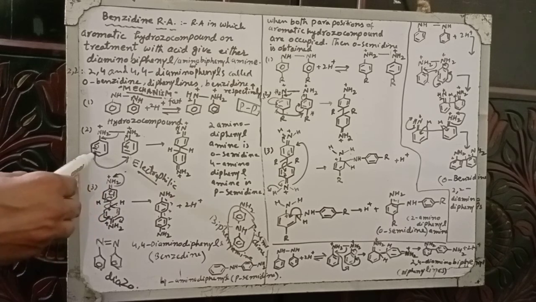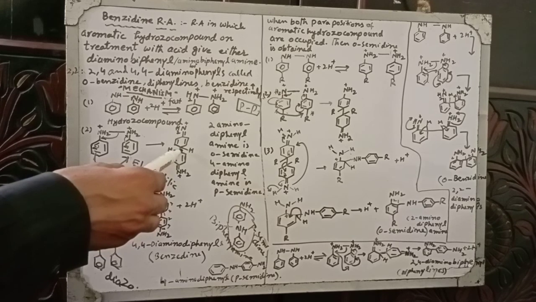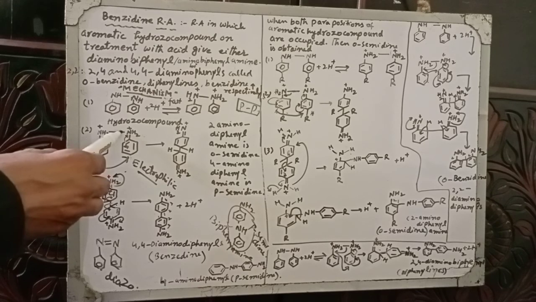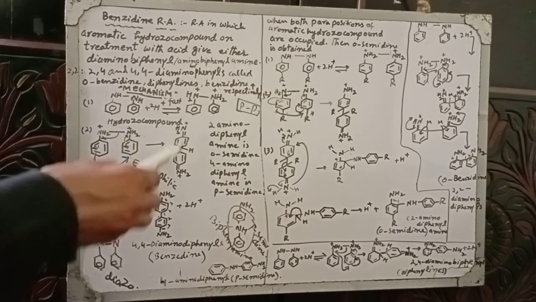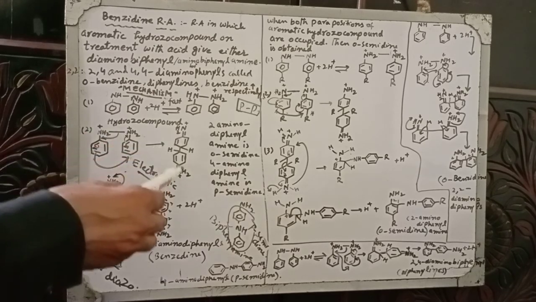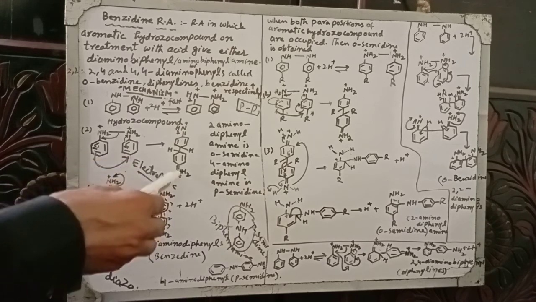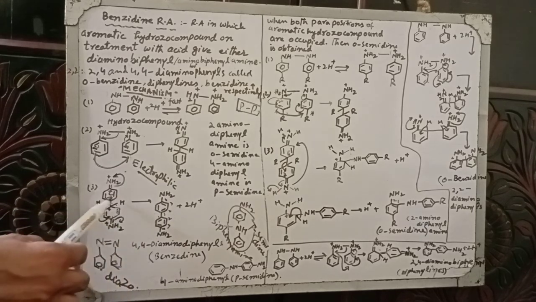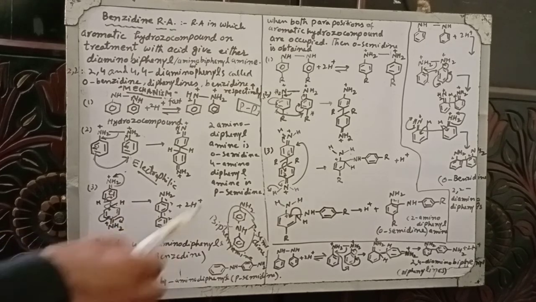This para position attacks the para position of the other benzene ring and they are attached. These electrons shift within the ring, and this nitrogen will withdraw the electrons. So this is the NH2 double bond, and this will also become NH2 double bond, and these two rings are attached at the para position. Now loss of proton occurs. The electrons between carbon and proton shift within the ring, the ring is regenerated and two protons are lost. This will give the 4,4-diamino biphenyl. This is called the benzidine.